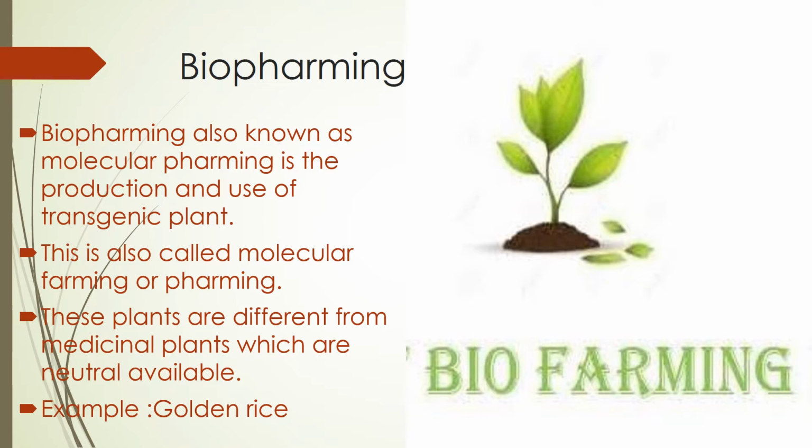After creating golden rice with the help of biotechnology, we cultivate this golden rice. That is biofarming. Can you understand? First of all, we create it with the help of genetic engineering. Then afterwards, it is allowed to be cultivated in a particular field. That is biofarming. Can you understand? This is also called molecular farming.